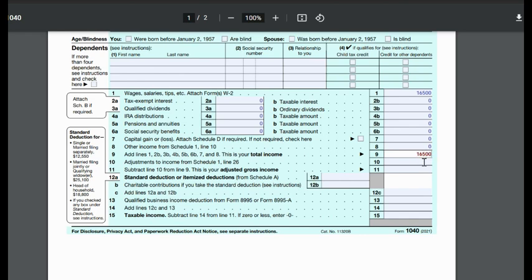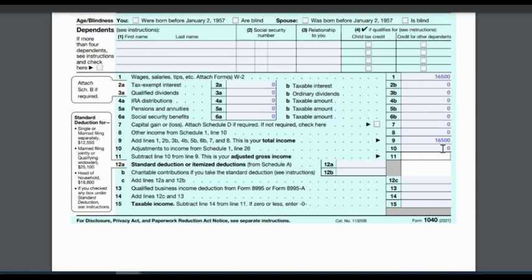Line 10, adjustments to income, Schedule 1, there is no adjustment, so that will be 0. Subtract line 10 from 9. This is the adjusted gross income. Should be 0. Sorry, that would be the same amount, 16,500.